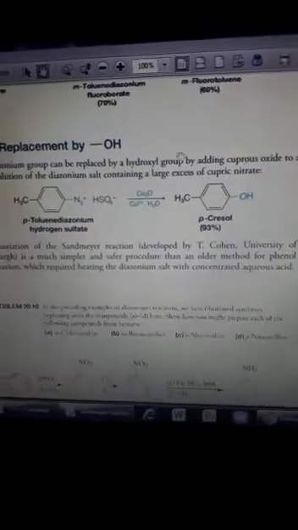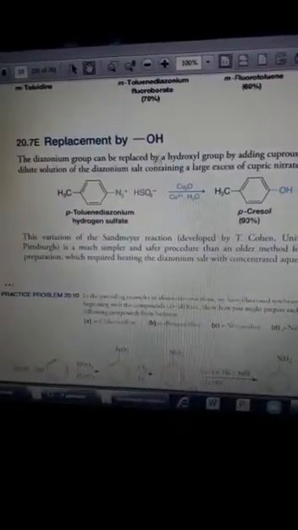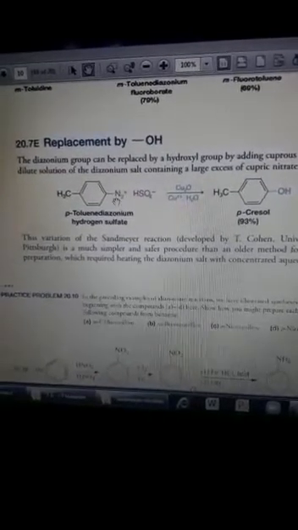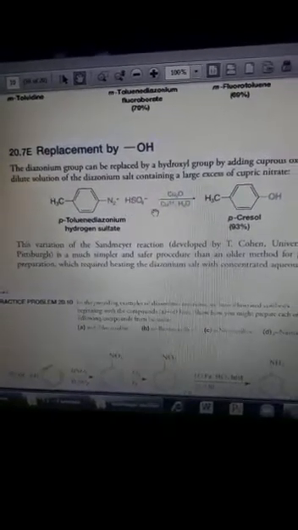And OH, that is, these phenols, can also be produced with the help of Cu2O from this diazotized product.